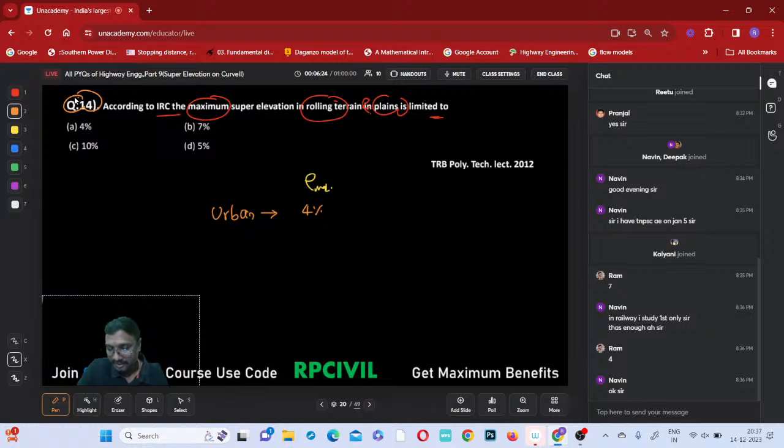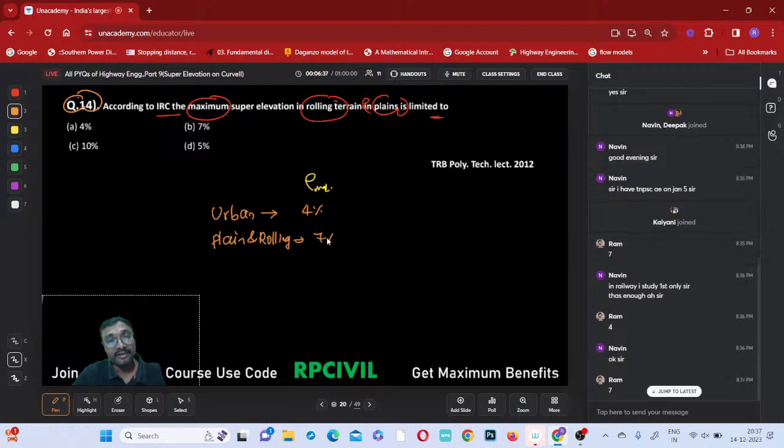Now, for plain or rolling terrain, what is the value of the maximum super elevation? It is 7%. And in case of hilly terrain, it is 10%.